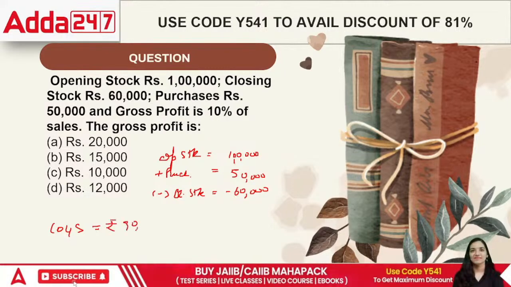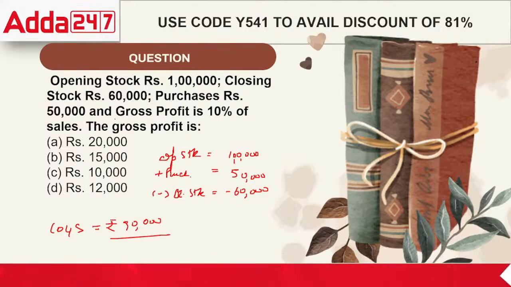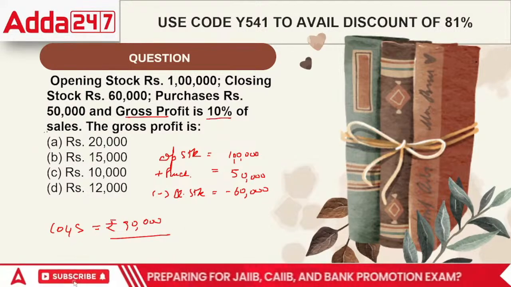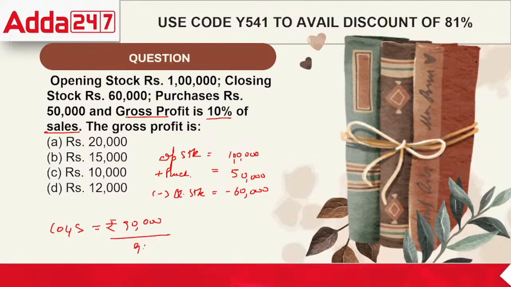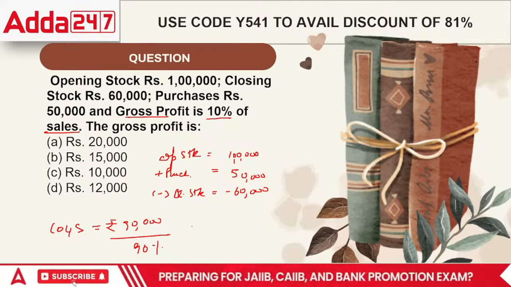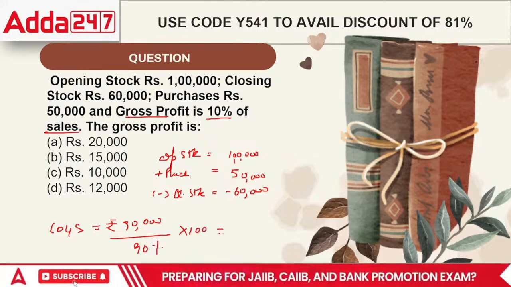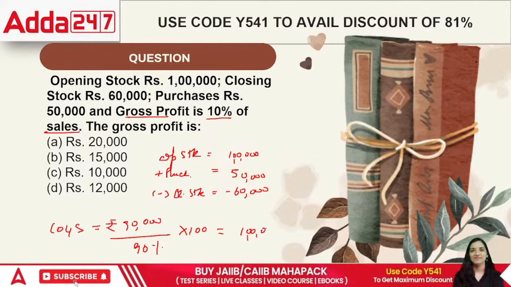Cost of goods sold is 90, and the question says that the GP is 10% of sales. That means if the sales is 100, then the cost is 10% less. So the cost is at 90%. So what would be the value of 100%? It would be rupees 1 lakh all in all.